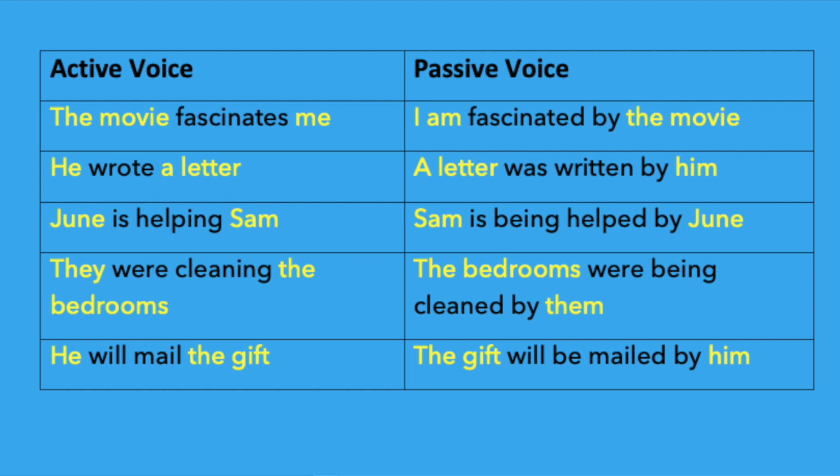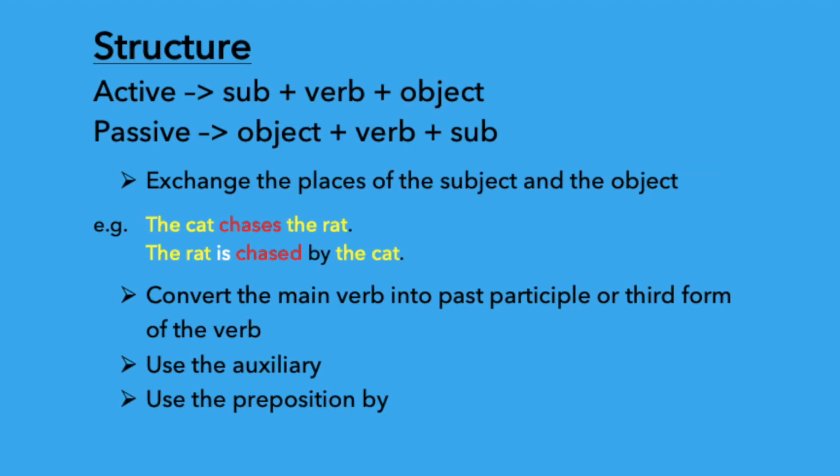In those sentences, the structure has changed from subject to object and object to subject. Now you must have got some idea of how the active and passive sentences look. Note again how the meaning has stayed the same throughout. But this conversion from one voice to another is really simple when you know a few rules that we will chalk out for you here. First of all, structure of active and passive voice. Active voice structure is subject plus verb plus object. Passive voice structure is object plus verb plus subject.